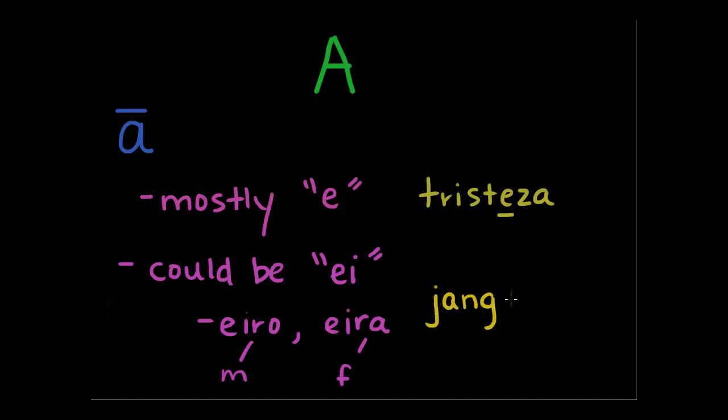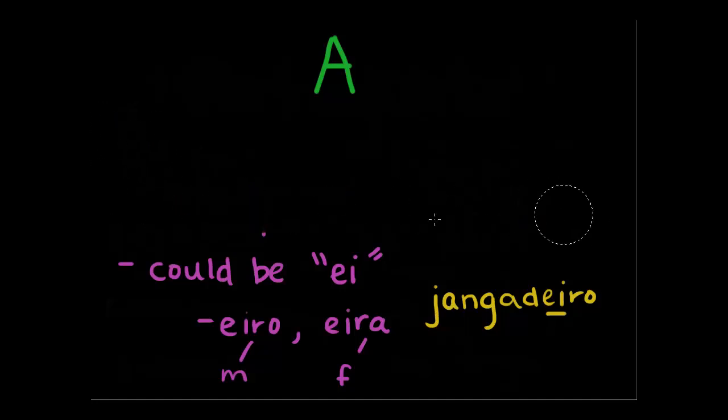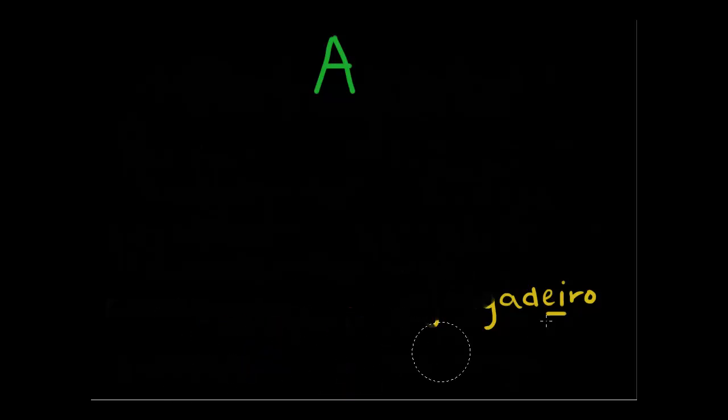Jangadero. I think it's a person who has a jangada. So again, you have that ending at the end, meaning one who does. So we have our EI. Otherwise, if it's not that ending, you can pretty much be safe with just an E for the A sound. Okay, so that's a long A, and our final sound for A is short A.